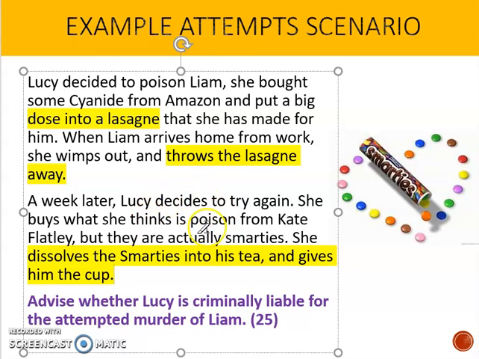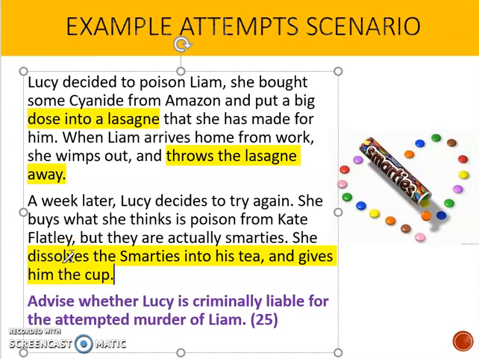And because she thinks it's poison, and she's given him a cup of what she thinks is poison, intending to kill him, she meets the mens rea. So just reading through, highlighting that, I've identified that I think she's maybe not guilty of an attempt at this point, but she is guilty of an attempt here.